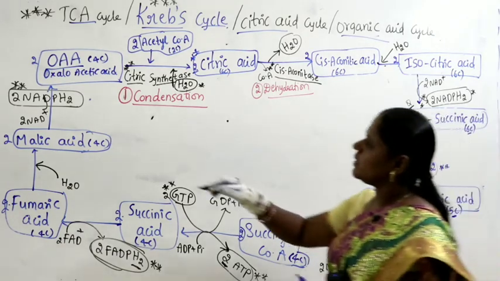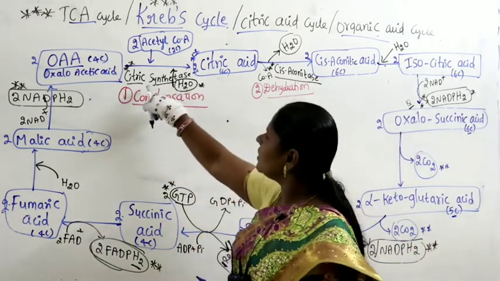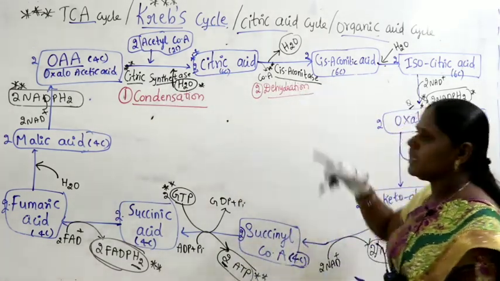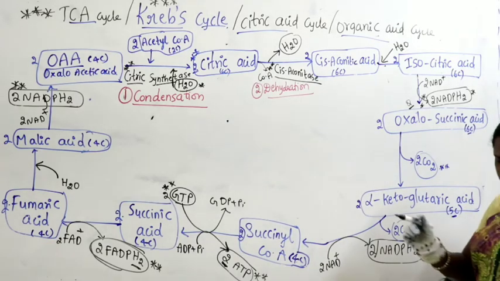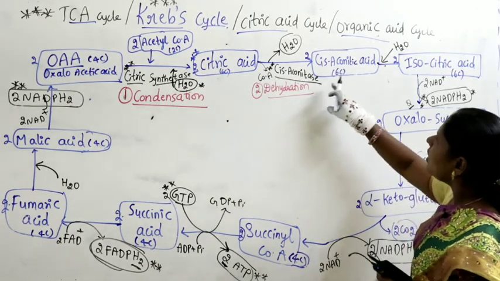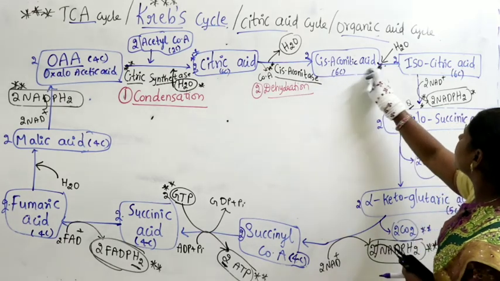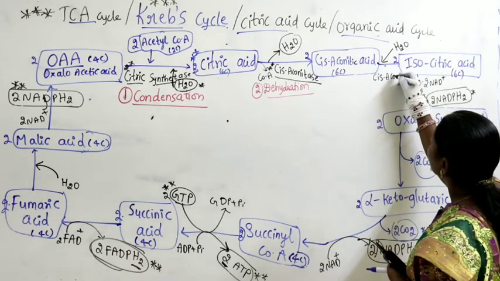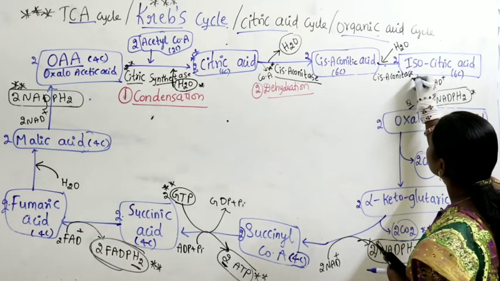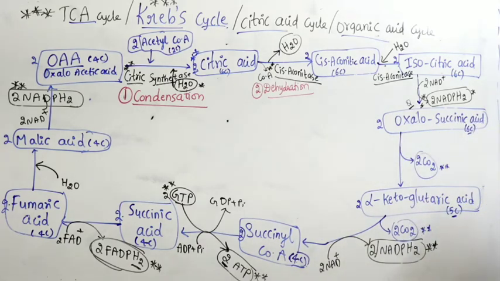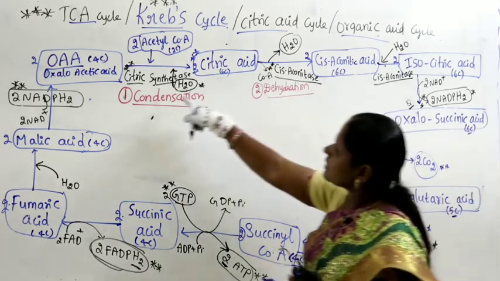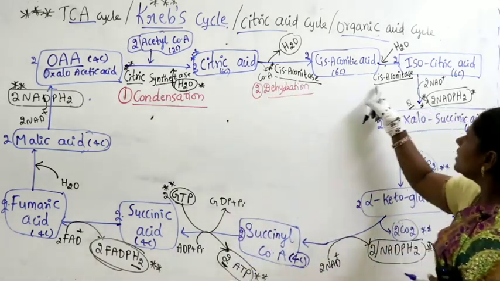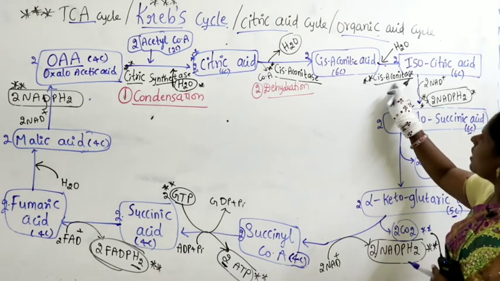So what is the first enzyme? OAA converts into citric acid. The name of the enzyme is citric synthetase. Next this one is cis-aconitase. Name of the enzyme here it's nothing but what? Cis-aconitase. Now conversion of cis-aconitic acid to isocitric acid. Here also the name of the enzyme is cis-aconitase. So here first enzyme is citric synthetase, second enzyme is cis-aconitase, third enzyme also cis-aconitase.